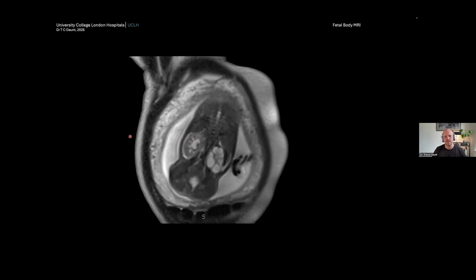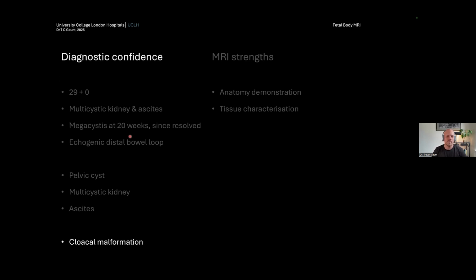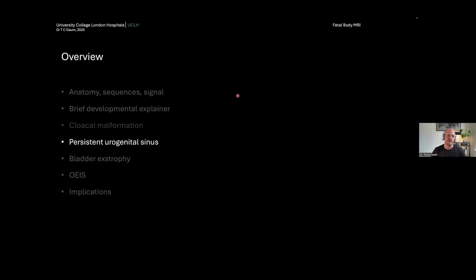So a constellation of abnormalities, which eventually allows us to say that this is a cloacal malformation. You've got features of all of these things which can't be explained by anything else. And this is the strength of MRI. They had a good idea on ultrasound, but they can't always tell. What we've been able to do is demonstrate the anatomy and characterize the tissues that we're looking at through the signal and sequences that we use in fetal MR.